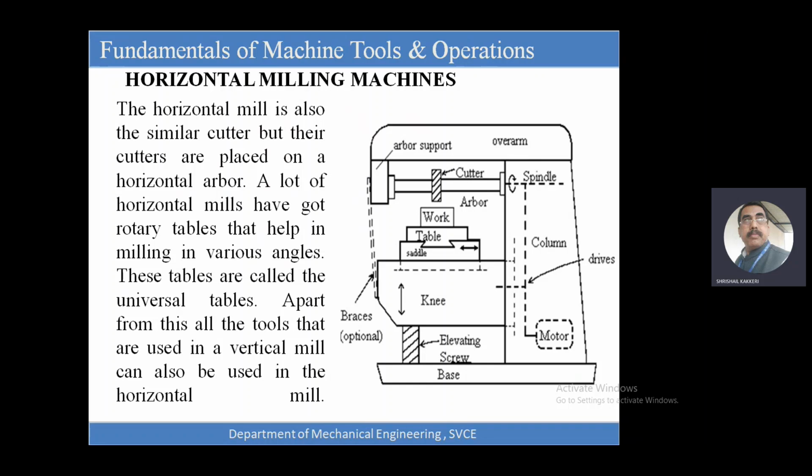And this is called the elevator screw. This elevator screw will be used for the vertical movement of the table. This cross slide will be used for the front and back movement, and this will be used for the left and right. So X, Y, and Z movements can be achieved by using the knee screw or elevator screw and the table. Apart from this, how much will you be able to remember?